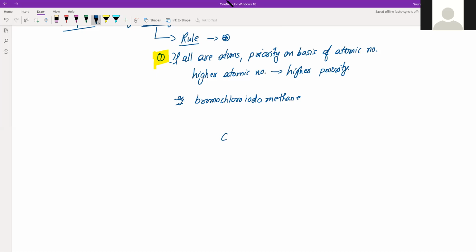From this name, it is clear it is methane. So there is only one carbon and its 4 valencies. I have written it like this, and we know what all things will be there: bromo, chloro, iodo, and hydrogen. But this is not the Fischer projection which we have seen earlier. If we have to use that projection method, then we'll write it like this, right? So there is bromo, chloro, iodo, and hydrogen, and this is the central, and you can see this is a chiral carbon.